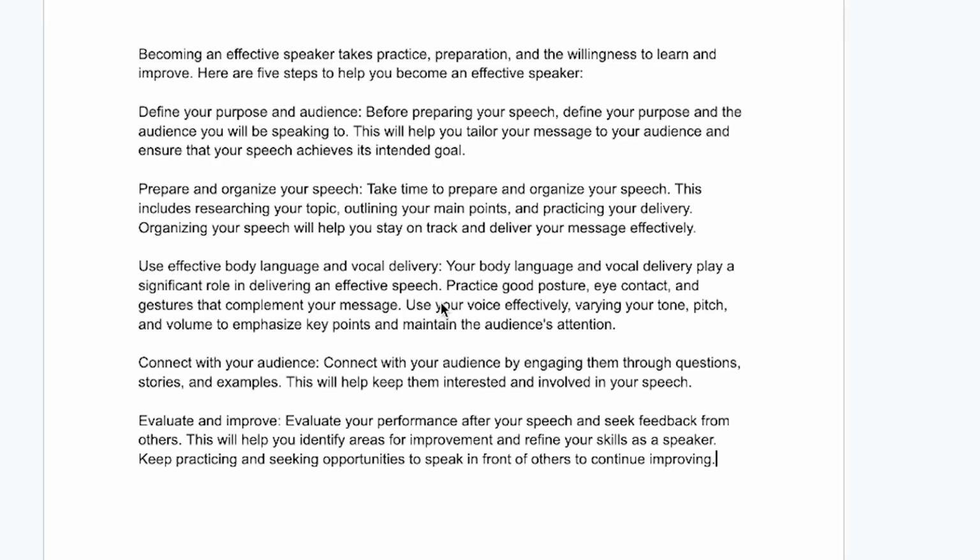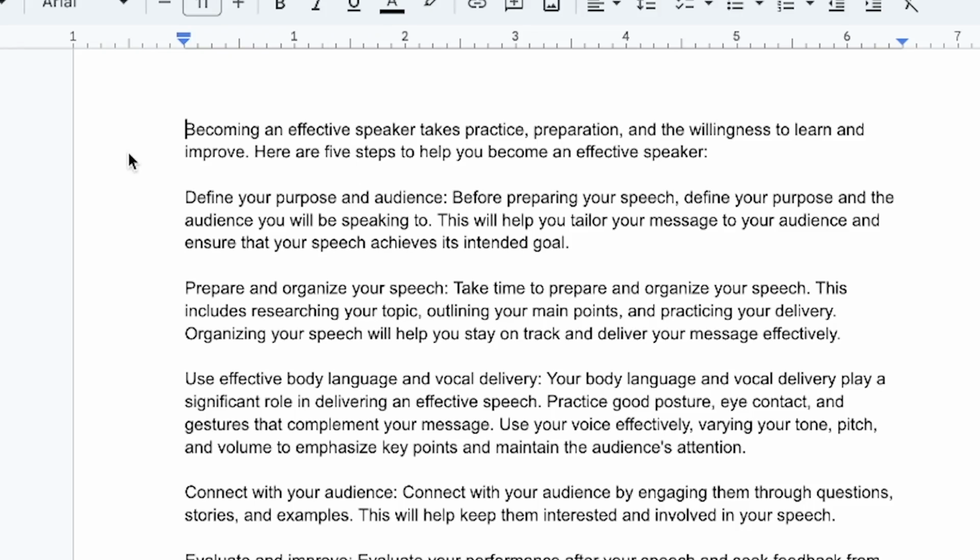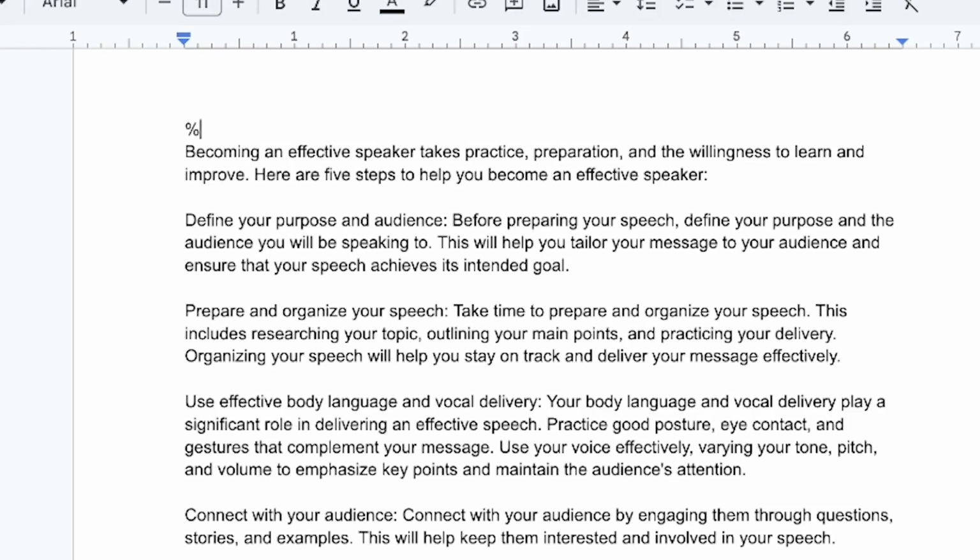So we can just create a new doc. Right click and say paste without formatting, so it's just going to paste only the text for you. Okay, so you can see right here that what we have is just the basic text. We didn't make an intro, and we didn't make an outro. So we can give a title here: 5 steps to become an effective speaker.